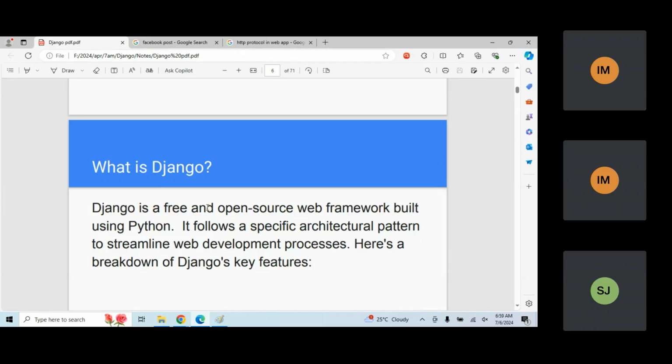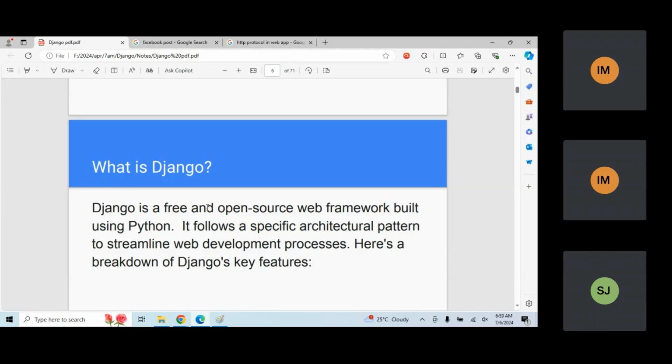For example, if the ball is coming and hitting my stump, and I'm saying I'm not out, then how am I going to decide whether I'm out or not? There are some conditions out there, right? There are some rules out there. So similarly, if I wanted to build the complete application development work, how are things going to work, and what is the process I need to follow? For that purpose, we need to follow one architecture or design pattern of Django here.